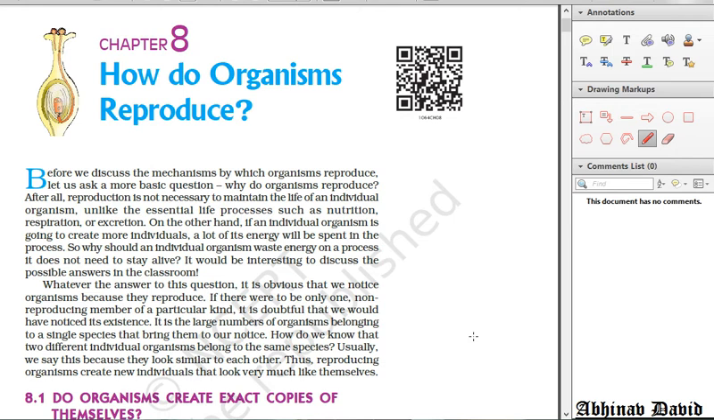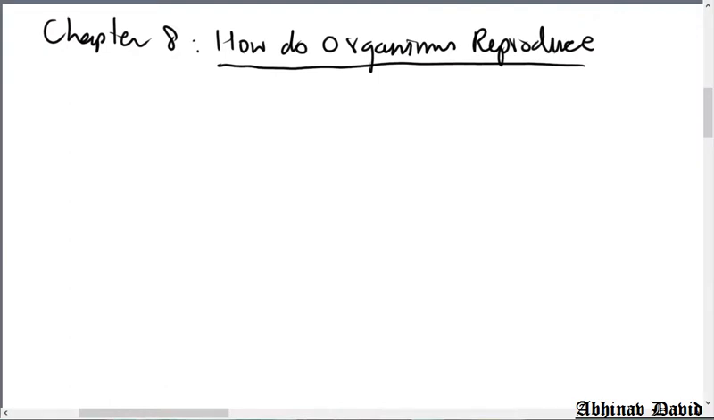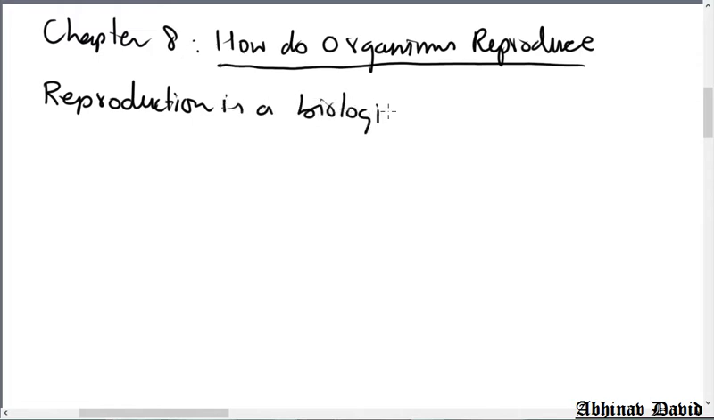Hello students, today we are going to start a new chapter, chapter number 8, how do organisms reproduce. You have already studied reproduction in your lower classes. Let me write the definition of reproduction here again. Reproduction is a biological process in which one organism gives rise to another organism of its own kind, or of the same kind.